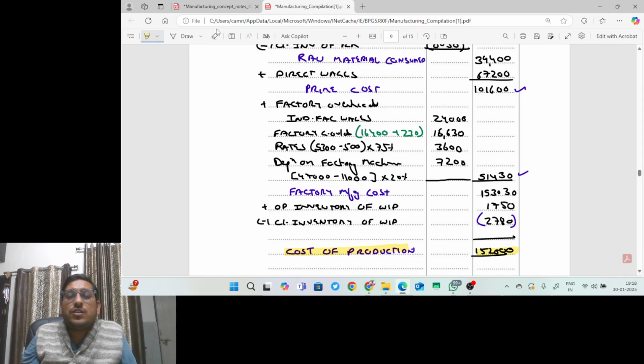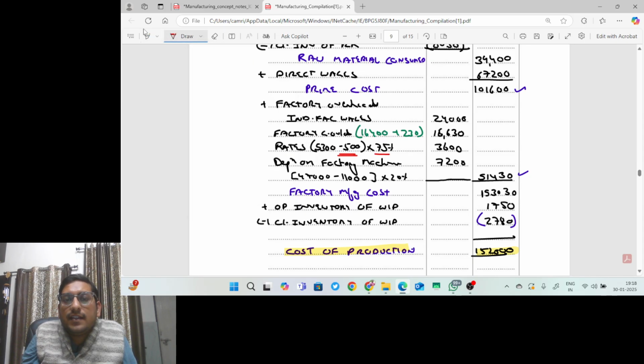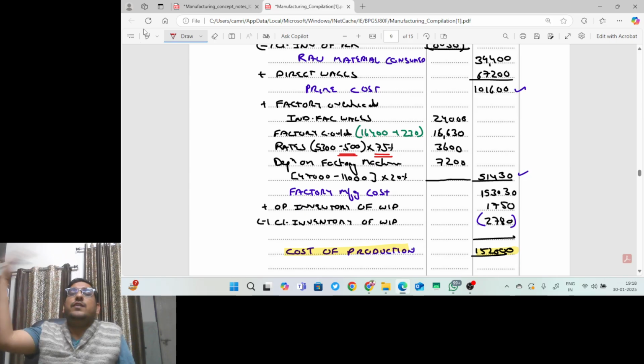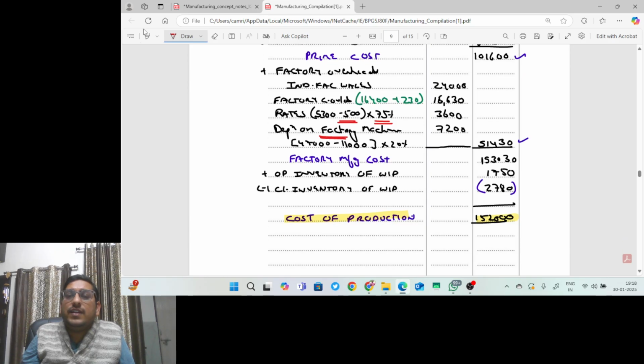Now you see with this question, I hope that you understand the concept. So first make the adjustment of accrual and prepayment and then apportionment, right? So 75% is related to factory as per question, and 25% will go to statement of profit and loss. And this is common sense that depreciation on factory machine is obviously situated in factory, so it will be charged to factory overheads. When you add all the factory overheads, you will get the factory manufacturing cost. You will add opening inventory of WIP less closing inventory of WIP. You will get cost of production.